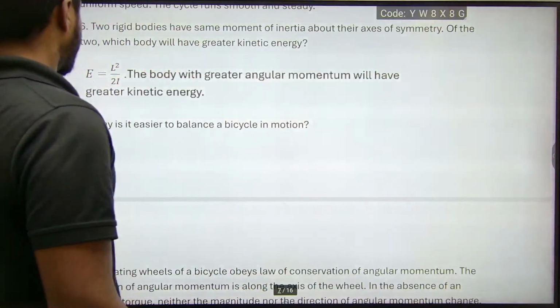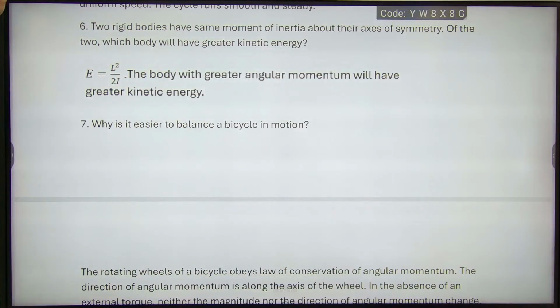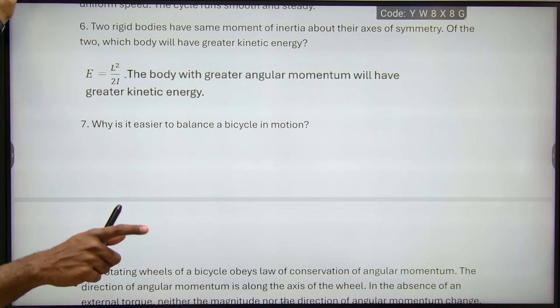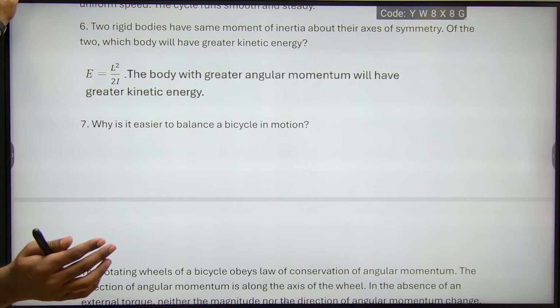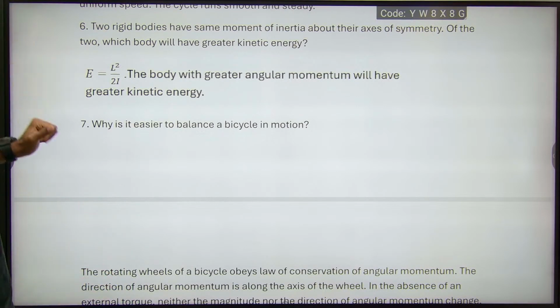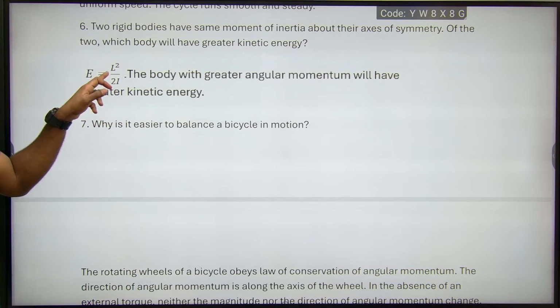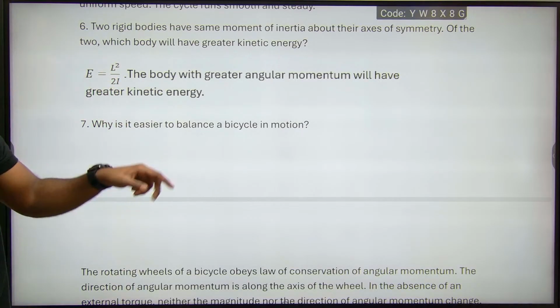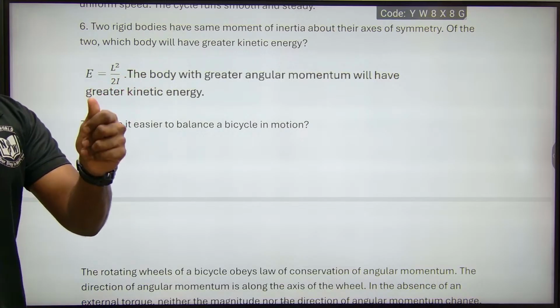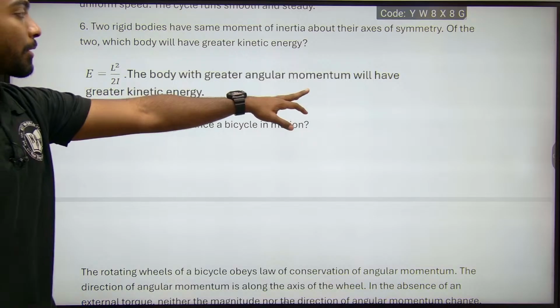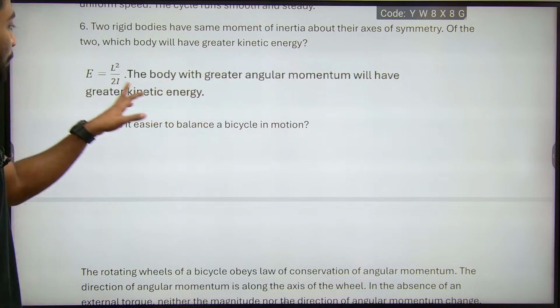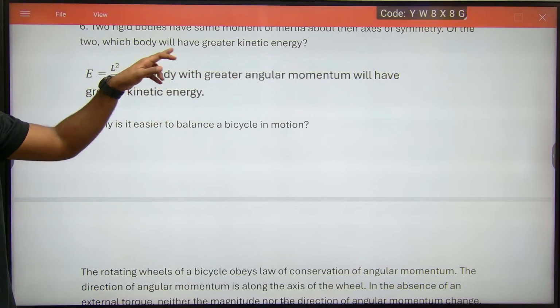Two rigid bodies have the same moment of inertia about their axis of symmetry. Of the two, which body would have greater kinetic energy? E is equal to L squared by 2I. What is I? It is the moment of inertia. And what is L? It is the angular momentum. So the body with a greater angular momentum will have the greater kinetic energy. Energy is directly proportional to the angular momentum.